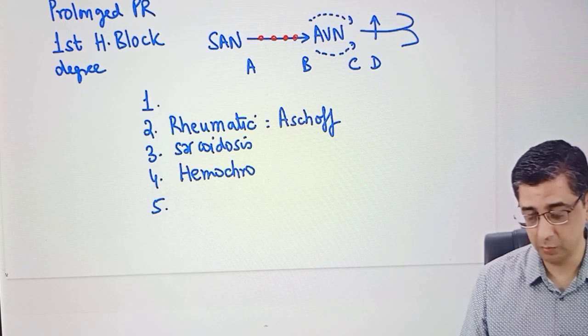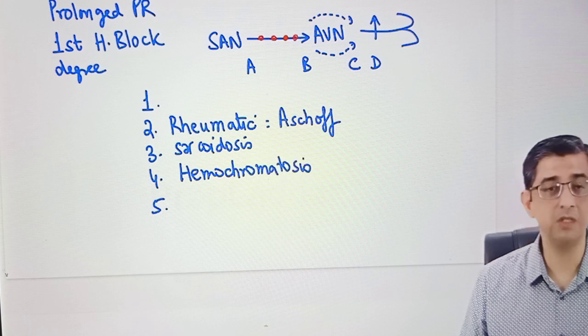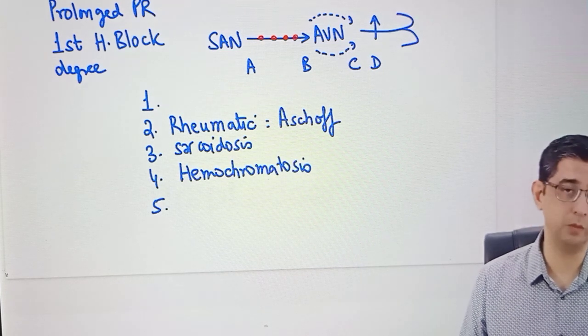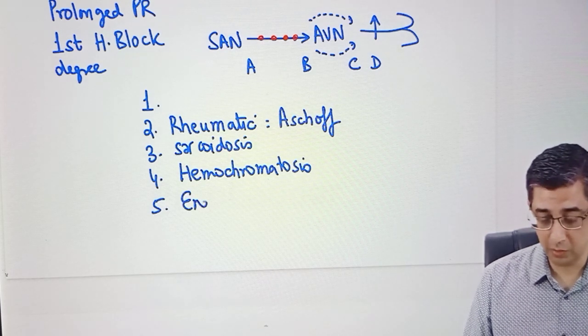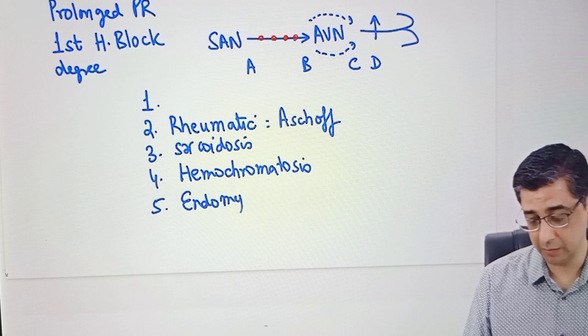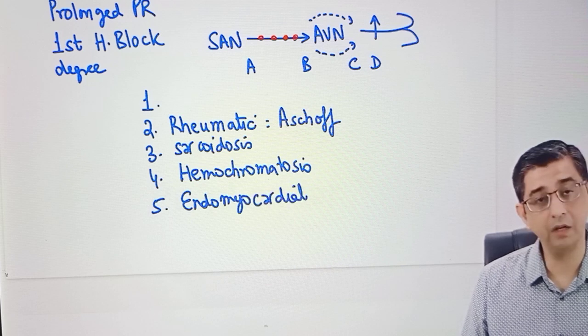Then there can be iron deposition. The disease that I'm mentioning at the moment is hemochromatosis. It can be either of the primary and the secondary variety. This will cause a stiff heart. So the problem in hemochromatosis is, one, it can cause a cardiomyopathy. Second, it can hamper the conduction system in the heart. The next disease is more common in the southern part of India. Look at the longish name that I'm going to write before you. The disease is referred to as endomyocardial fibroelastosis.